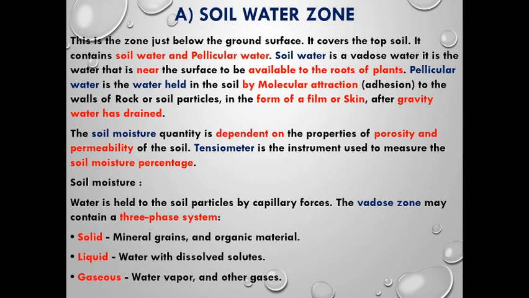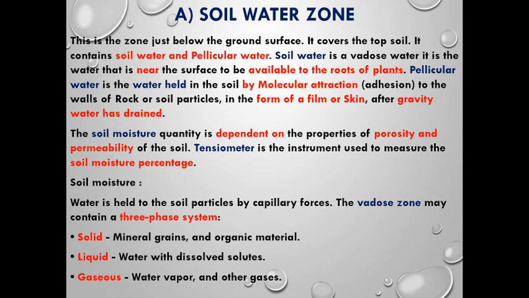Next comes the soil moisture. The soil moisture is dependent upon the porosity and permeability of the soil. A tensiometer is used to measure the soil moisture percentage in a soil. The soil moisture plays an important role because water is held by the soil particles by capillary forces. To understand capillary forces simply, when you take a straw and insert it into a glass of water, the water inside the straw will rise up. This particular force will be called capillary force.